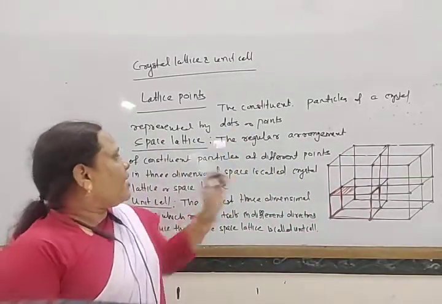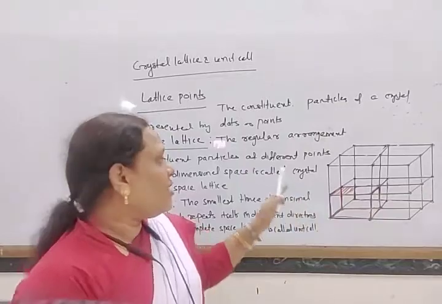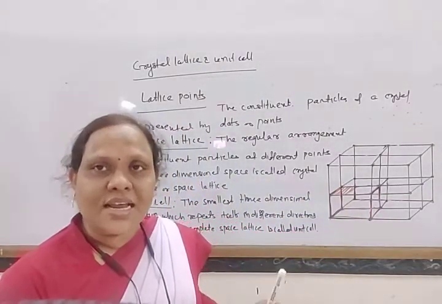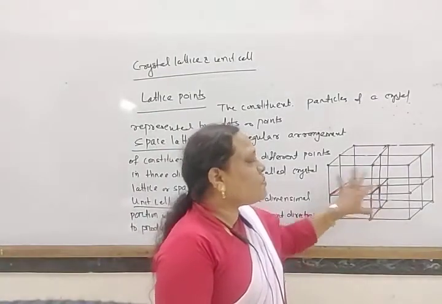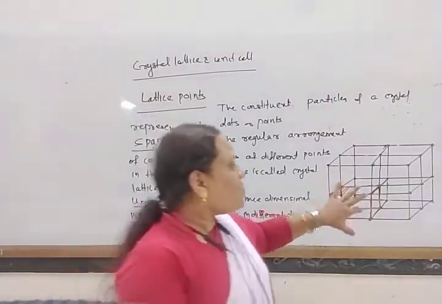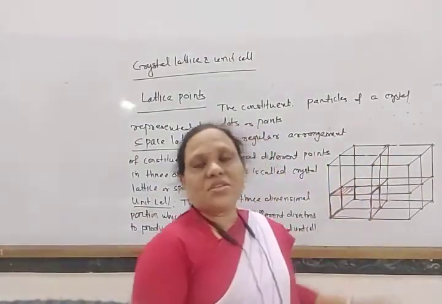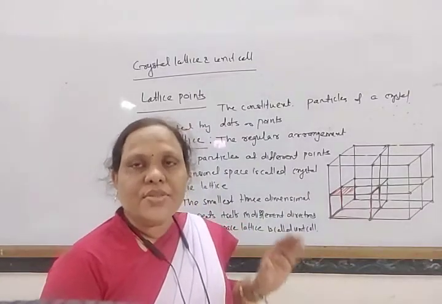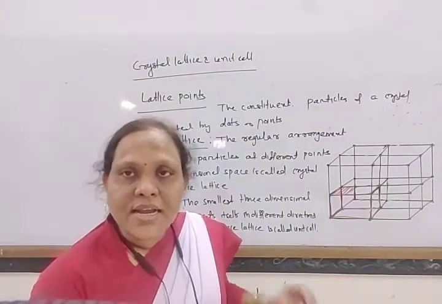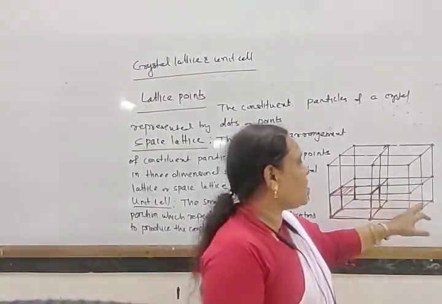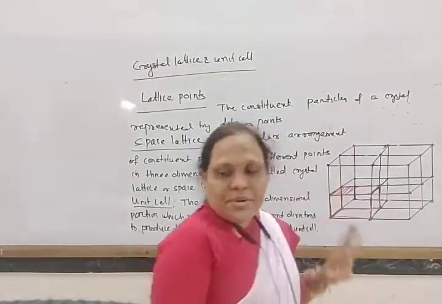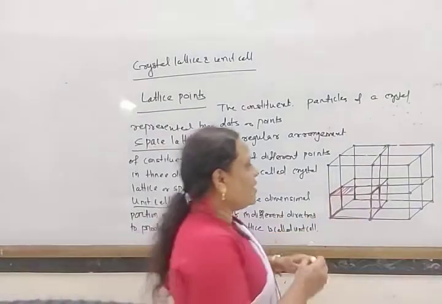So the regular arrangement of the constituent particles at different points in three-dimensional space is called space lattice or crystal lattice. In the crystal lattice, the smallest three-dimensional portion, which when repeated again and again gives the complete crystal structure, is known as the unit cell.